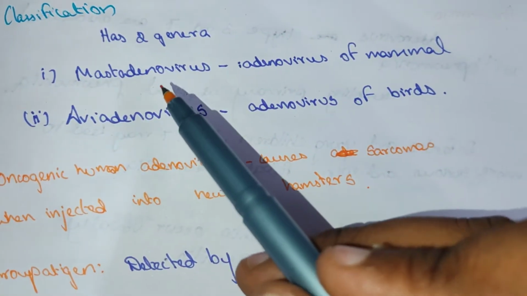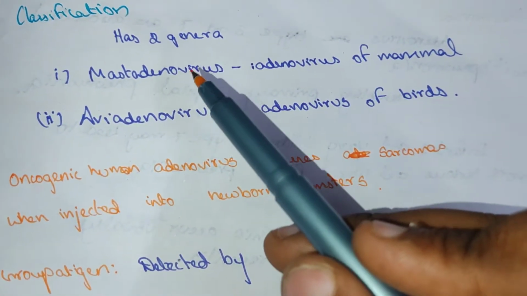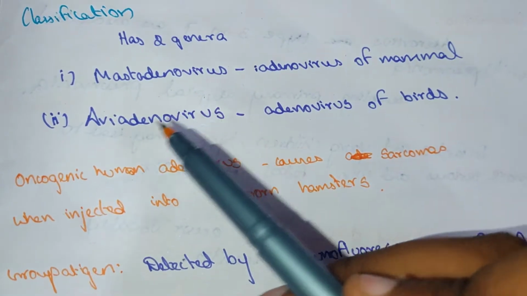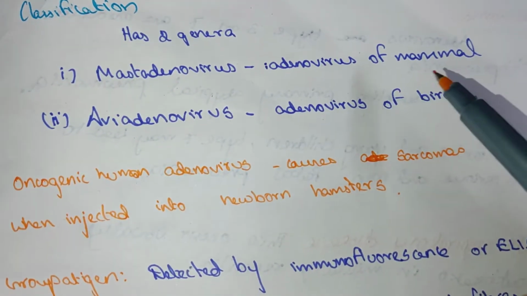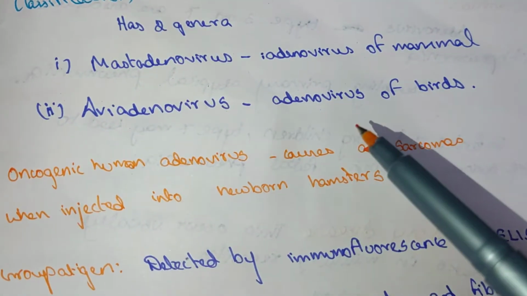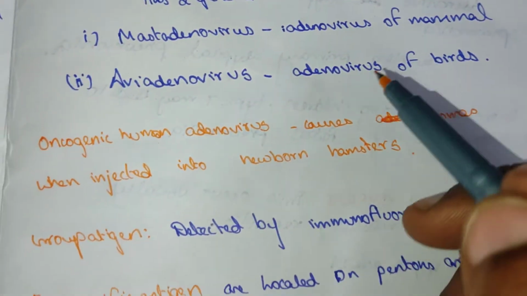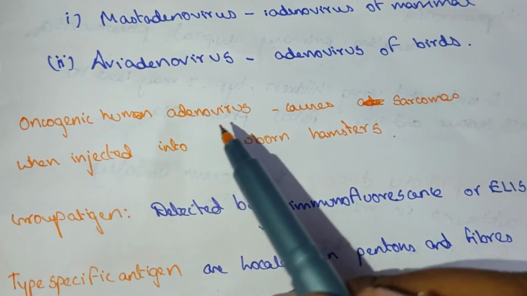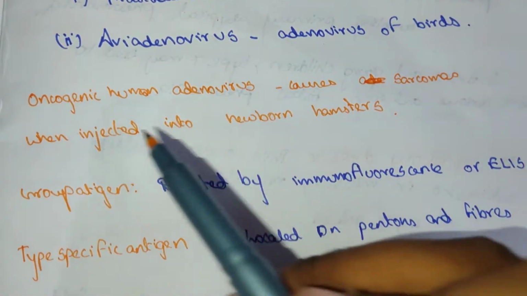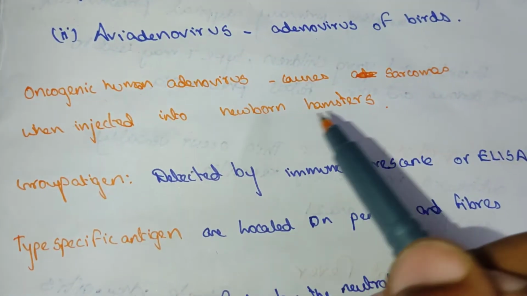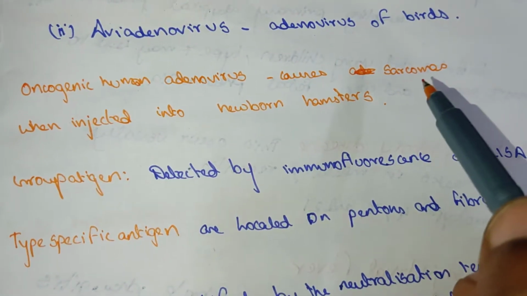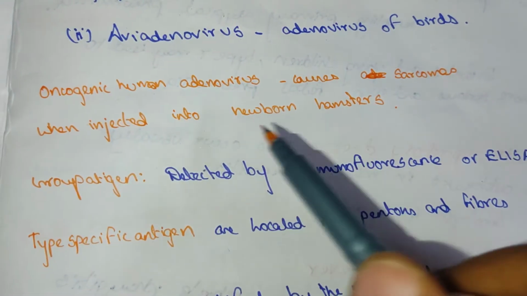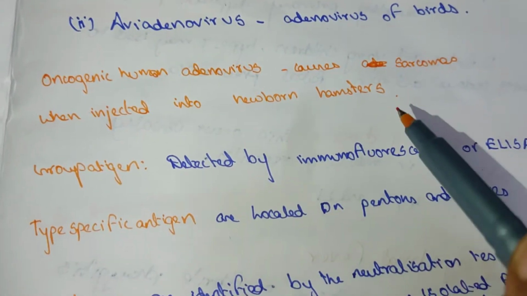Classification. These adenoviruses are classified into two genera, mastadenovirus and aviadenovirus. Mastadenovirus is for mammals, aviadenovirus is for birds. Oncogenic human adenoviruses cause sarcomas, a cancerous condition, when injected into newborn hamsters.